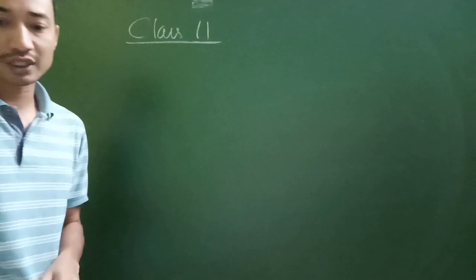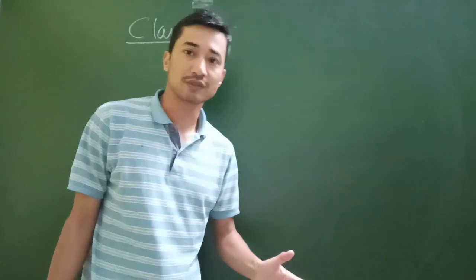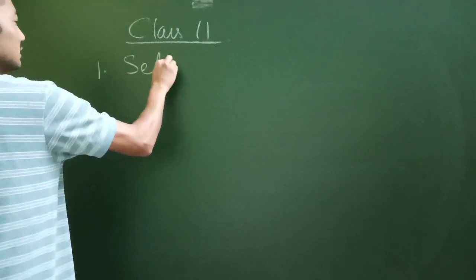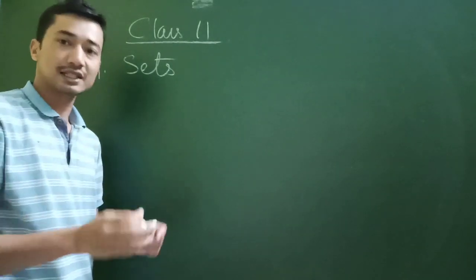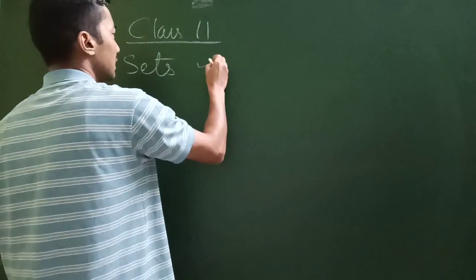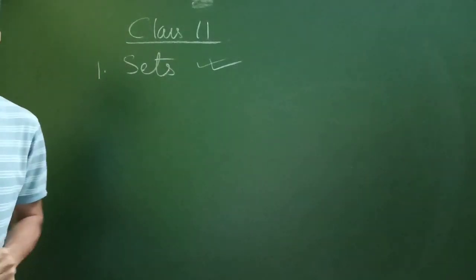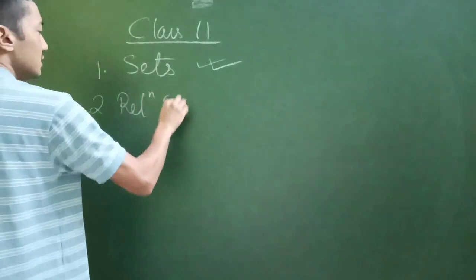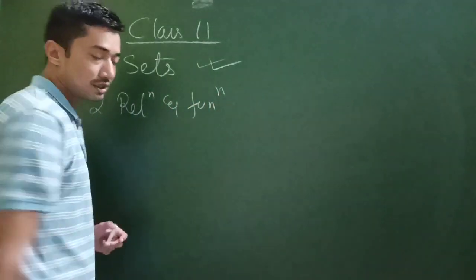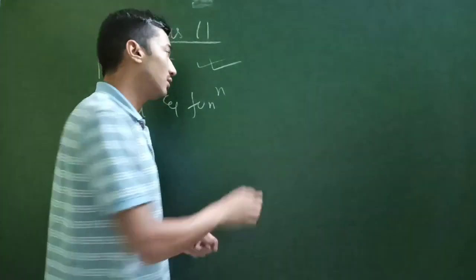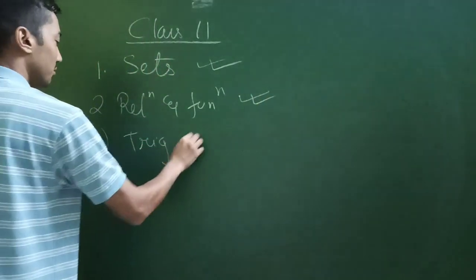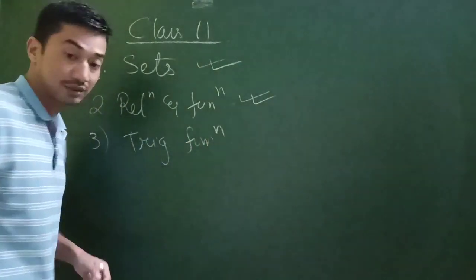Okay, now without wasting much time, let's go straight to the class 11 syllabus. I'll not go unit wise for now, I'll just go chapter wise. Chapter 1, that is sets. With sets, nothing has been changed, it will remain as it is, so there is nothing to delete from that chapter. Going to chapter 2, that is relations and functions. I'll just write it in short, relations and functions also has no changes at all, it will all remain as it is. When you go to trigonometric functions, that is chapter 3.